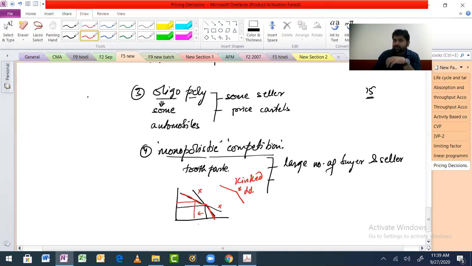So you may think, fine, in that case, I will reduce the price and I will gain so much, because this is the company's demand curve, right? But that will not happen, because if you reduce, other competitors will also reduce and you will get only this much benefit. So if you reduce the price, everybody will reduce. But if you increase the price, nobody will increase it with you. Okay? So that is this line.